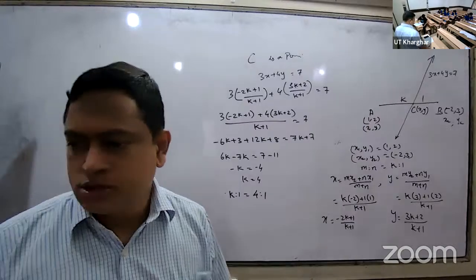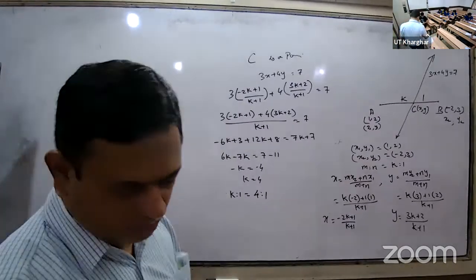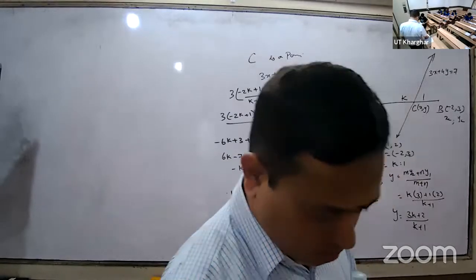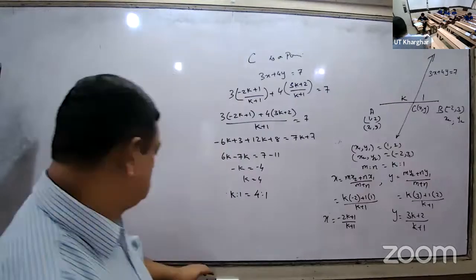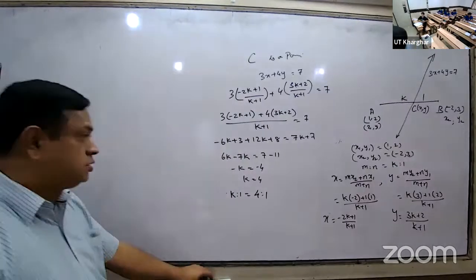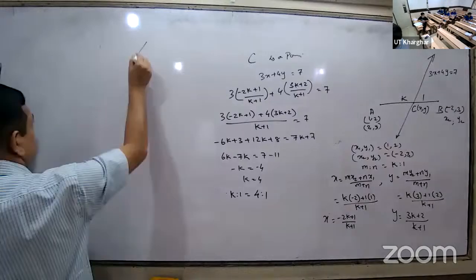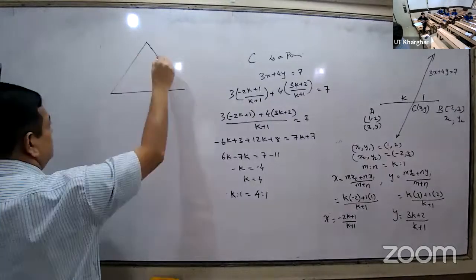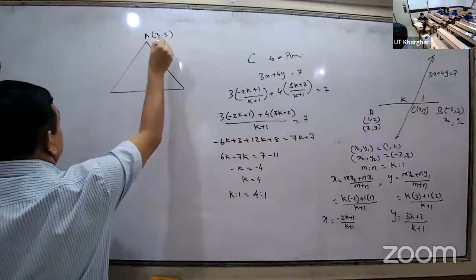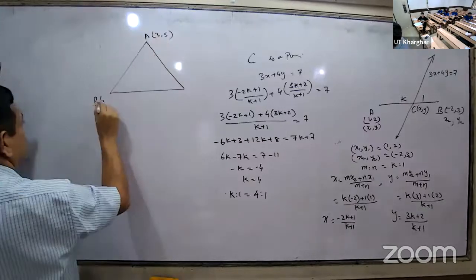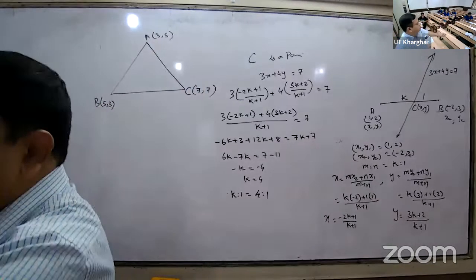Okay, Avnish, read. Find the length of the medians of the triangle with vertices 3, 5; 5, 3; 7, 7. Avnish, what do you mean by median? Median is median now. Avnish, I am asking you what is the median?